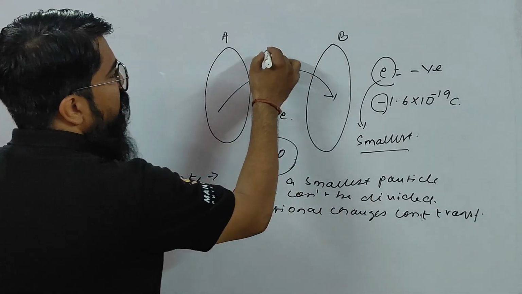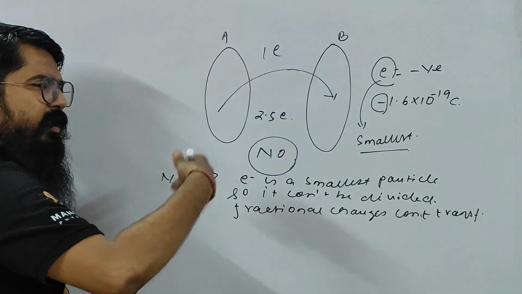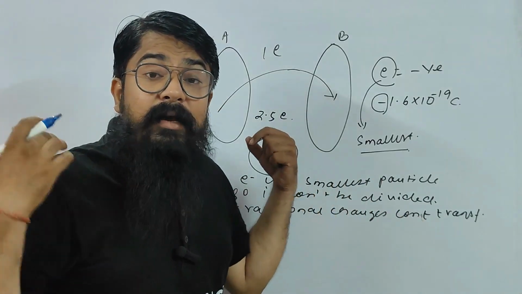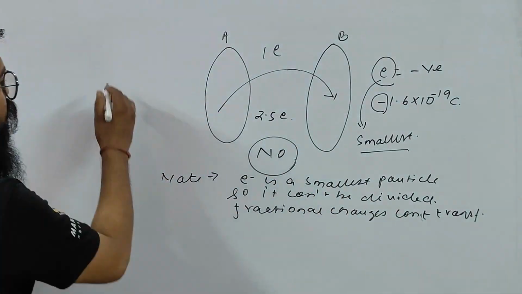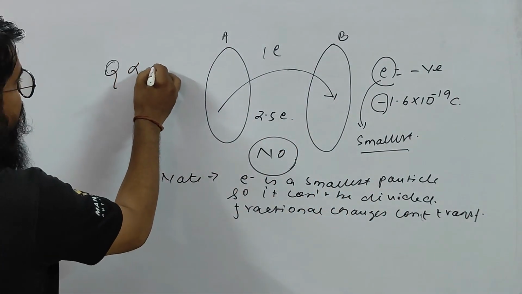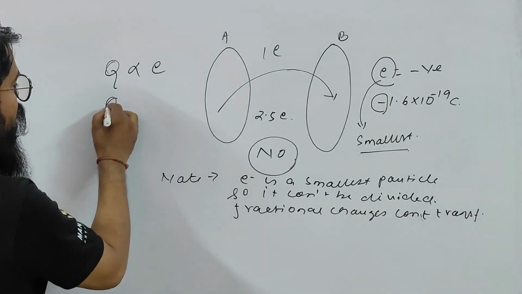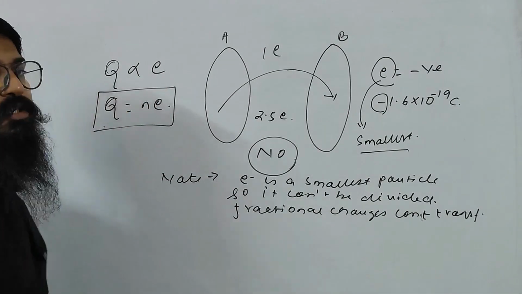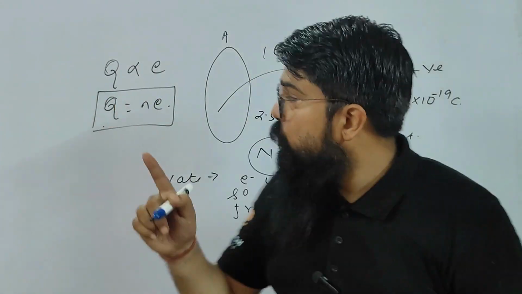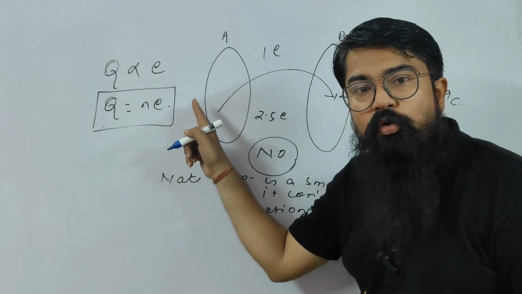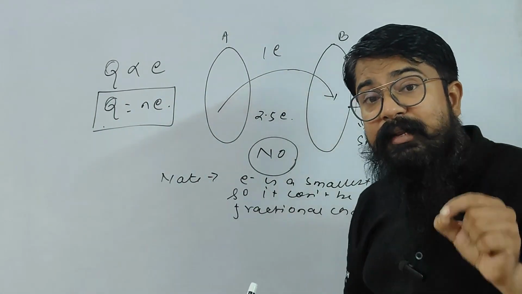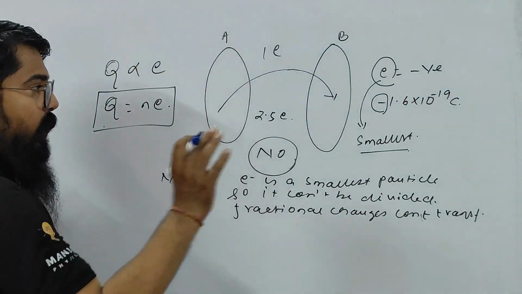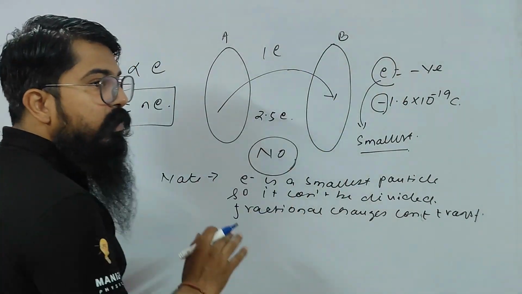But we can transfer 1 electron, 2 electrons, 10 electrons, 1000 electrons, 10,000, 1 lakh, 2 lakh, any amount, but it should be an integer. So children, Q is directly proportional to E, and Q is equal to N into E. This is the property called quantization of charge. Understood, children? Q is equal to N into E is the property which is very, very important. That is quantization of charge. Understood, children? The fractional charge will not be transferred.